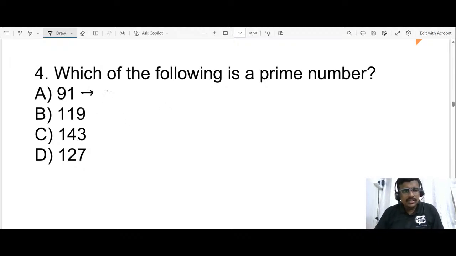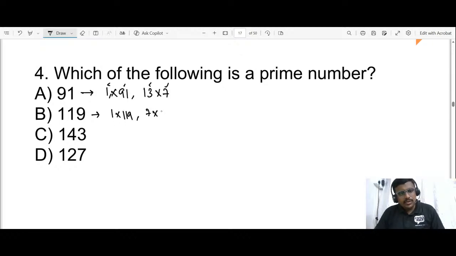So 91 is divisible by 1. 1 into 91 is 91. 13 into 7 is 91. So it has 4 factors. 1, 2, 3, 4. 119. So for 119 we have 1 into 119, 7 into 17. 7 into 17 is 119. So for 143 we have 1 into 143, 11 into 13. So these three numbers are not prime numbers.